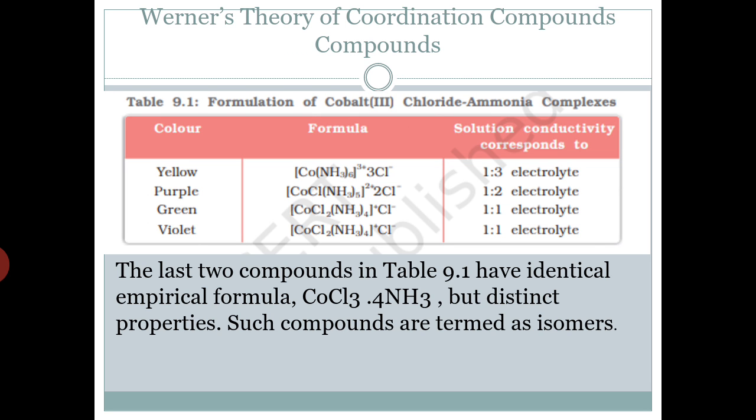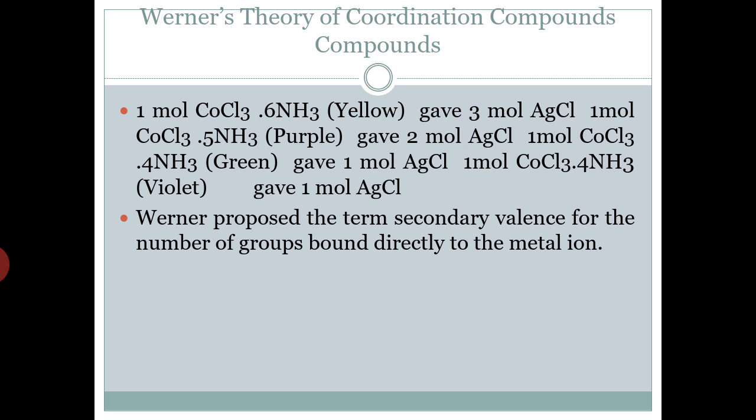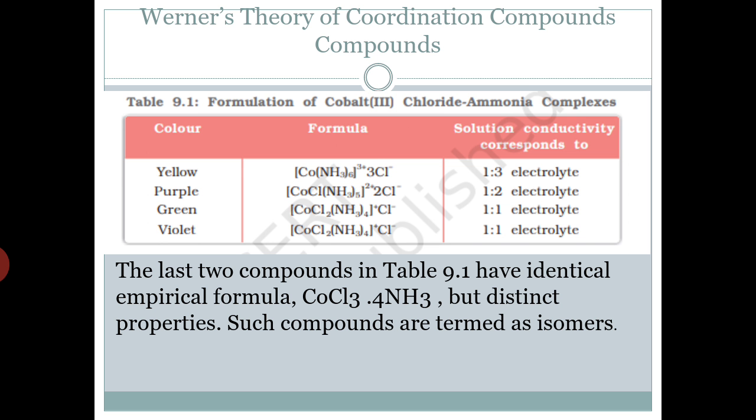So what are the primary valency and secondary valency in this table? The yellow compound gives 3 moles of AgCl. Here we have 6 molecules of ammonia within the coordination sphere. So cobalt NH3 whole 6, 3 positive, and 3 chloride. It gives 3 chloride when we add silver nitrate, because the chlorides are outside the coordination sphere and can interact directly with the silver nitrate solution, leading to the precipitation of 3 chloride.